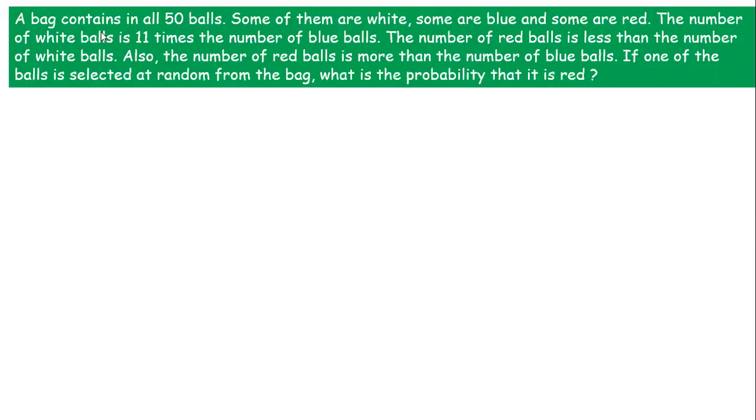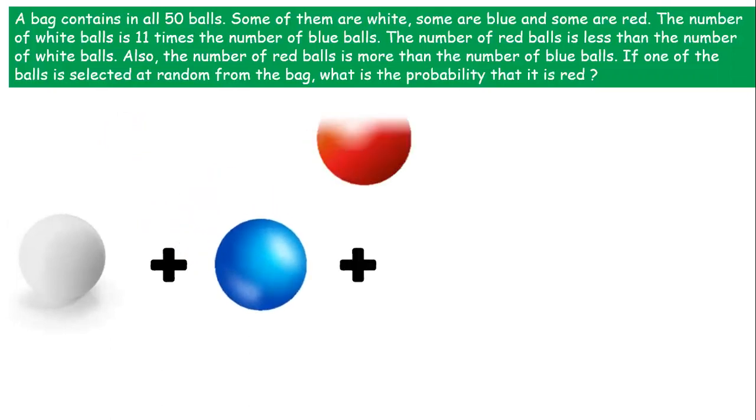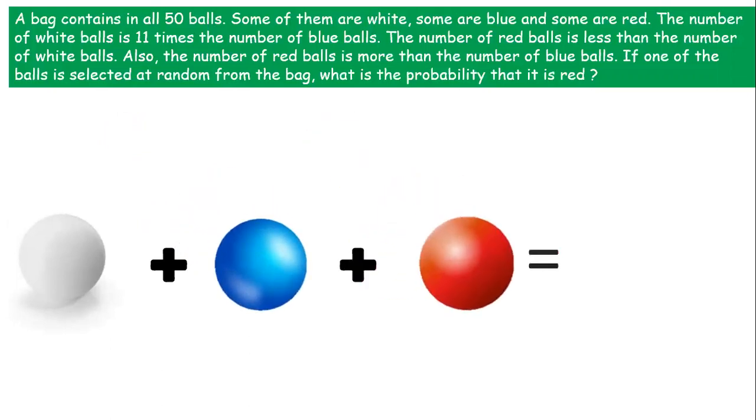So let us see. A bag contains in all 50 balls. So there are a total of 50 balls, out of which some of them are white. So basically we have some balls which are white in color, some balls which are blue in color and some balls which are red in color. And if we add them all, it is 50. So total 50 balls are there. That is true. Going ahead.